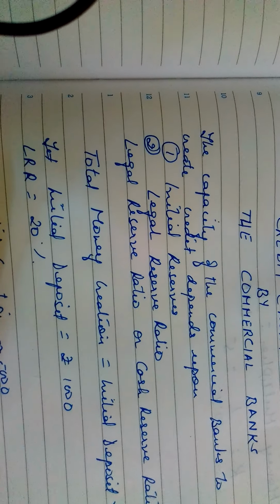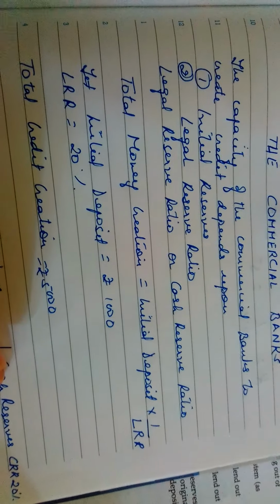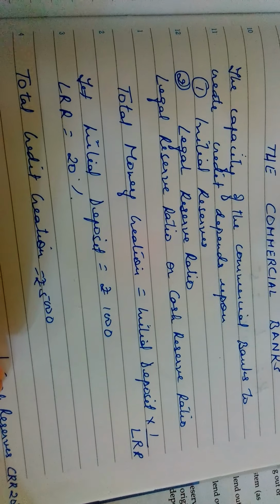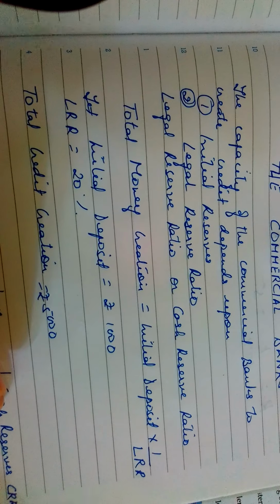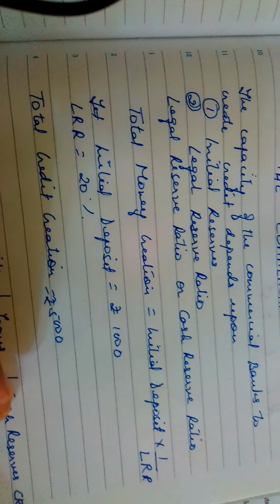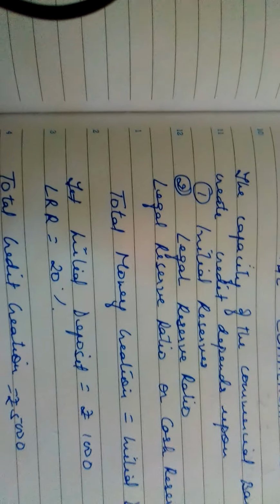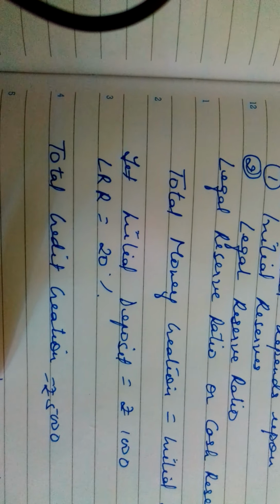And what is the cash reserve ratio? The higher the cash reserve ratio or legal reserve ratio, the lower will be the credit creation, and the lower the cash reserve ratio, the higher will be the credit creation. So for the sake of simplification, I have assumed that the initial deposit is rupees 1000 and legal reserve ratio is 20%. So total credit creation will be rupees 5000.